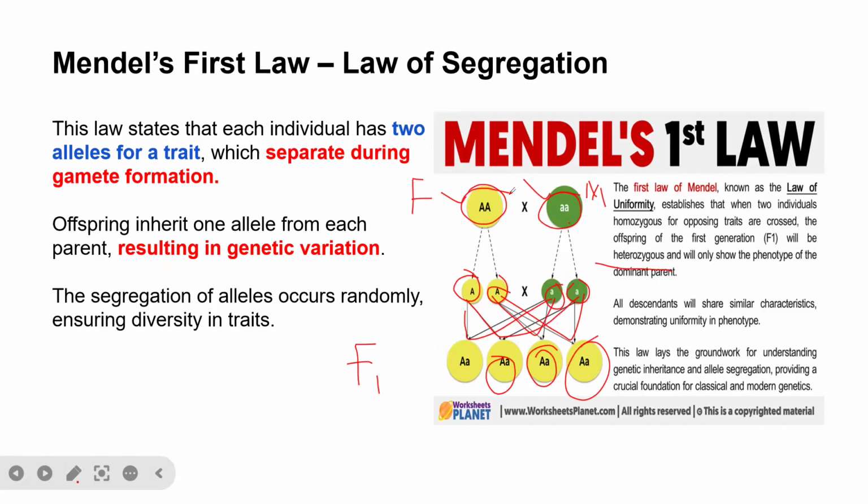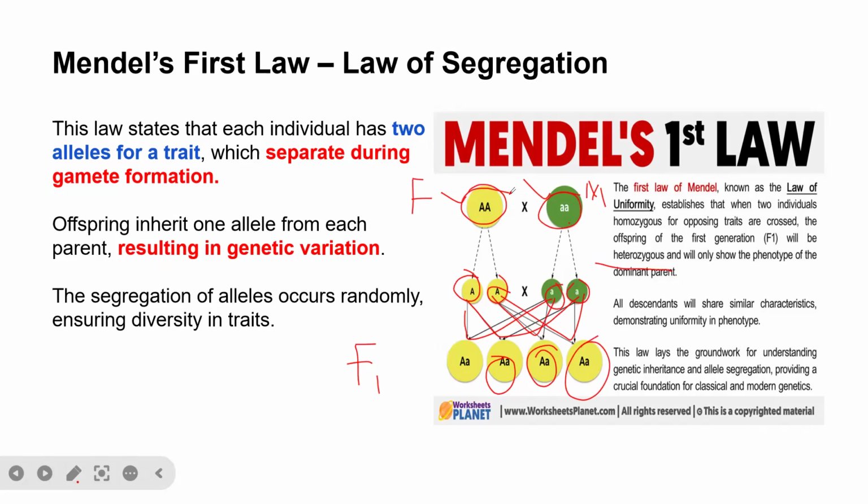So it means that all the F1 generation are going to be red in color. So all descendants will share similar characteristics, demonstrating uniformity in phenotype. So it means that all the phenotypes are the same. So phenotypically, they are all red in color if you consider capital A as a dominant character.